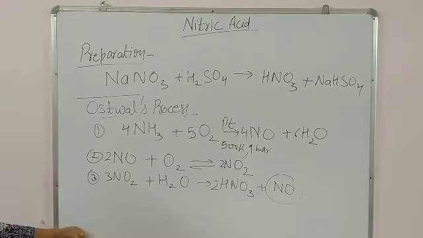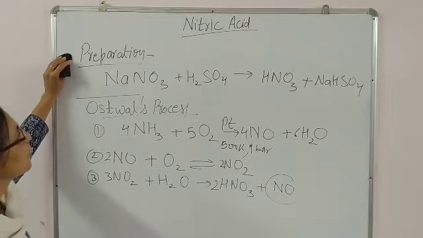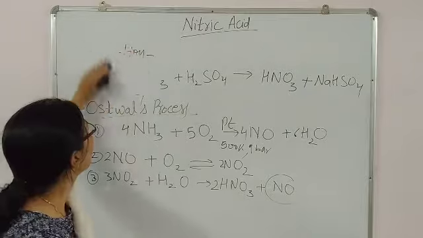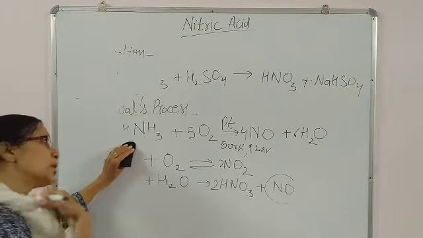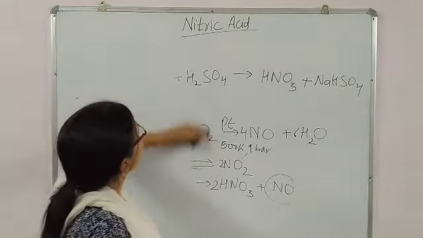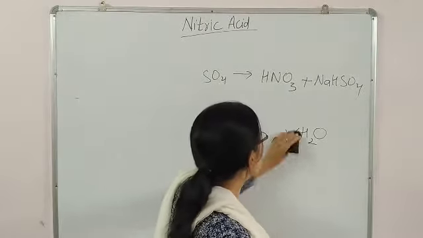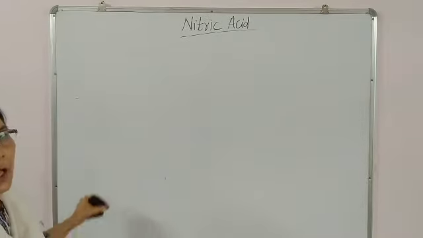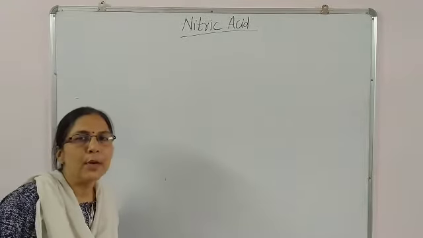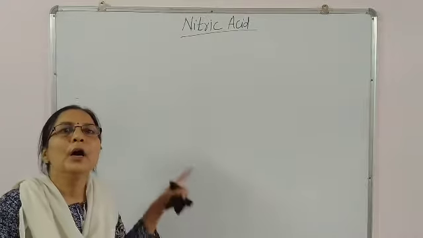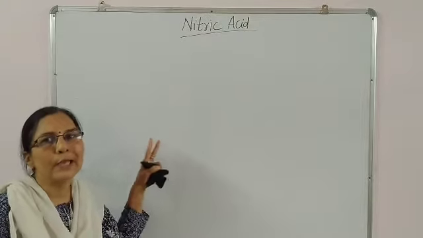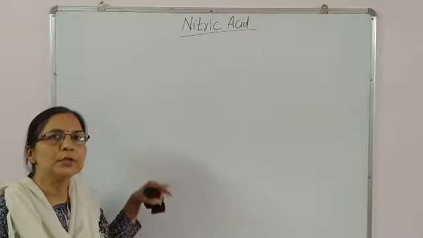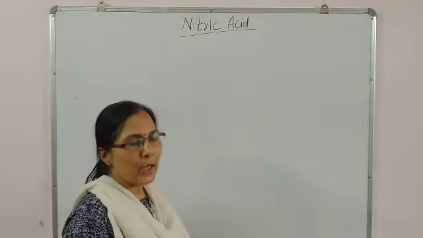Okay. Now next is physical properties of nitric acid. Under the heading of physical properties there is not much content. Pure nitric acid is a colorless liquid at room temperature. Concentrated nitric acid, many times due to atmospheric air, or you can say fuming nitric acid, looks yellowish in nature because NO2 gas is evolved from the nitric acid.